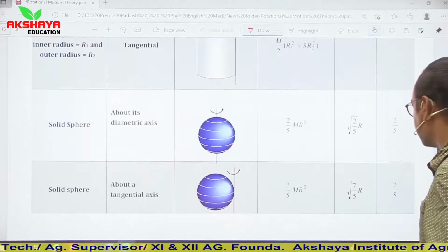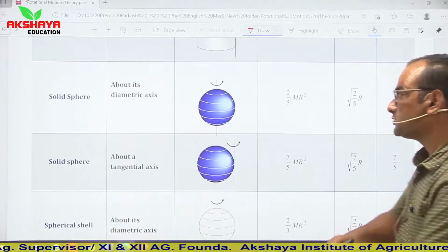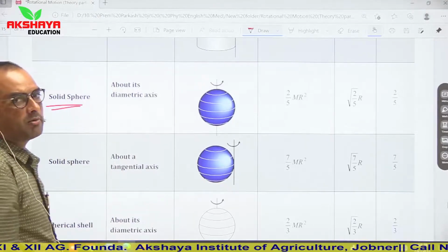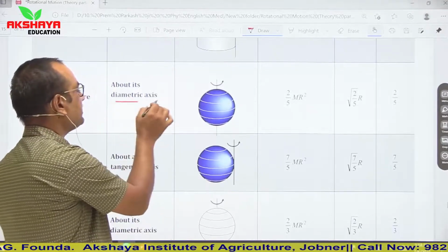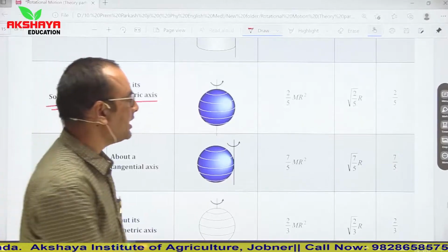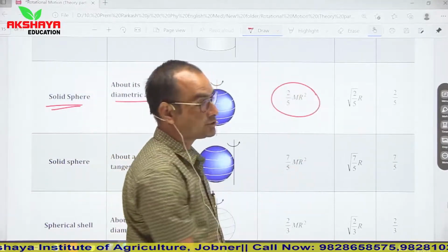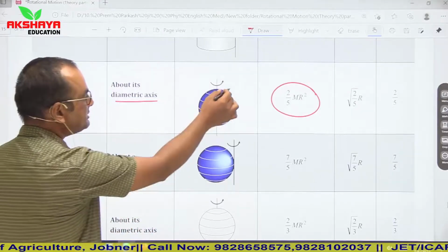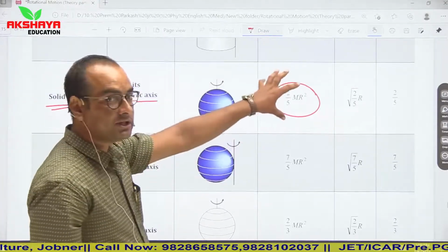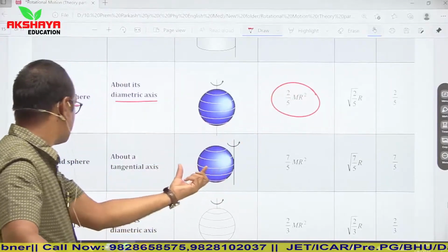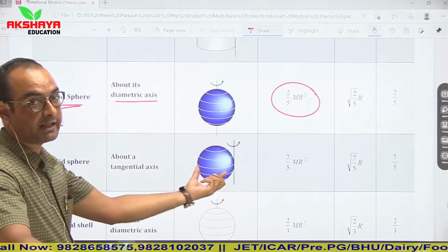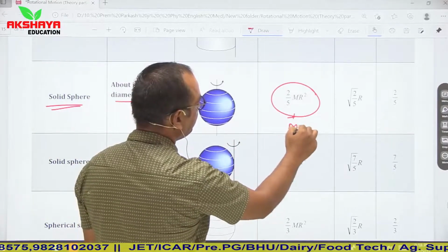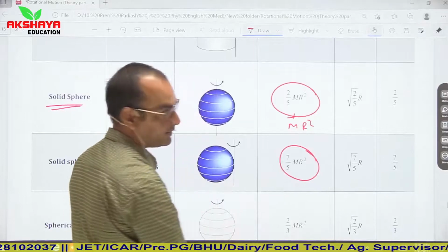Now see, solid sphere and hollow sphere. So simply keep in mind that in case of solid sphere, moment of inertia about its diameter axis, about its diameter is always 2 by 5 mr square. In case of its tangent, if you know this relation, then you can find another relation which is for tangential. So in case of tangential, plus mr square, and it will be 7 by 5 mr square.